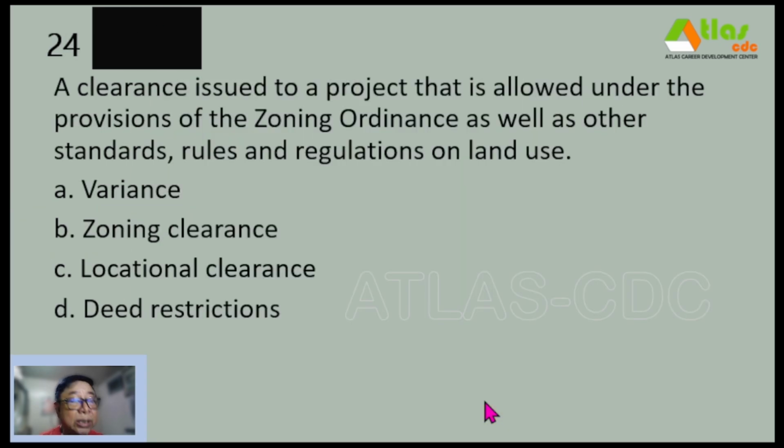greeneries. 24. A clearance issued to a project that is allowed under the provisions of the zoning ordinance as well as other standards, rules, and regulations on land use. A. Variance. B. Zoning clearance. C. Locational clearance. And D. Deed restrictions.